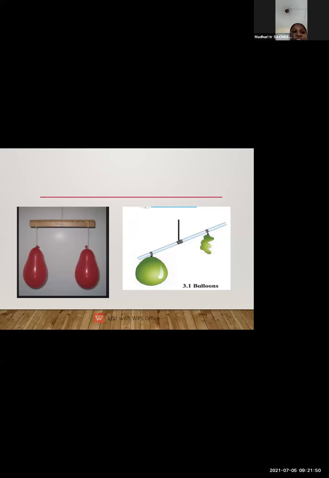But when a balloon is burst, the inflated balloon has a mass and weight, and the other side will go upper. So this proves that air is a mixture of gases, and air is matter, having mass and weight. So this experiment proves that air is having mass and weight.